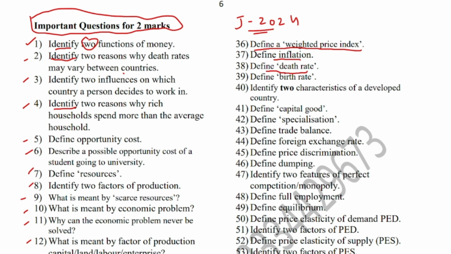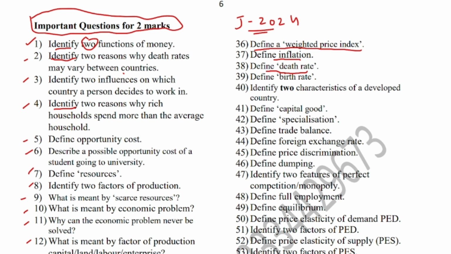Define death rate. It is the number of people died in a given period of time out of total population per thousand, right? So number of people died divided by total population into 1000, right? So death rate and birth rates are calculated per thousand. All other figures are calculated in percentage, out of 100, but birth and death rate are the two variables that are calculated in thousand. So death rate is number of people died divided by total population into 1000, right? Birth rate will be number of babies born in a given time divided by total population into 100.